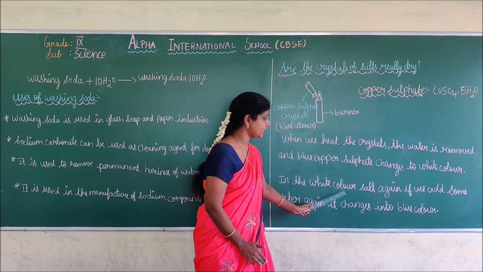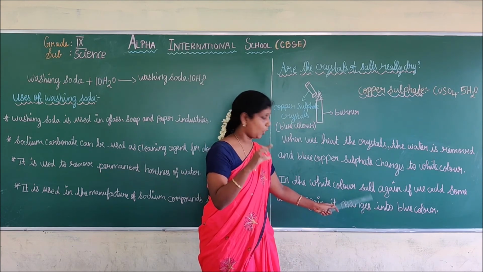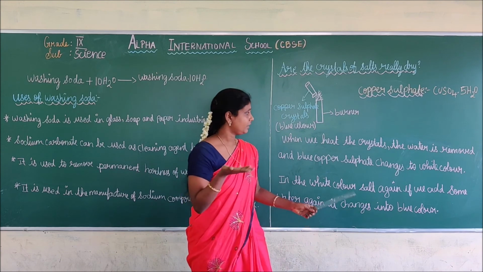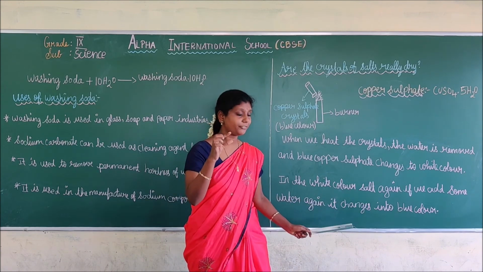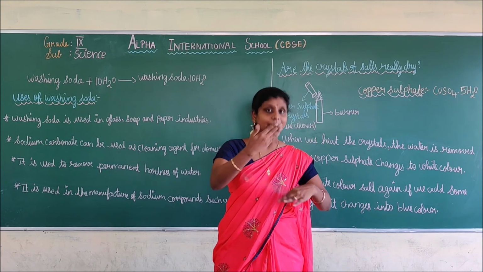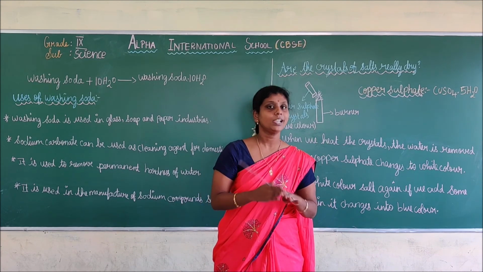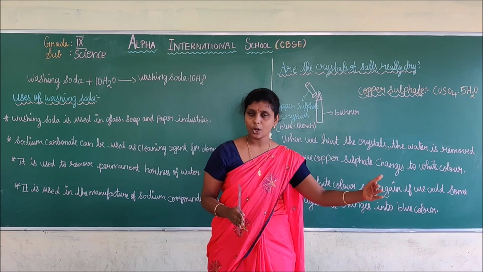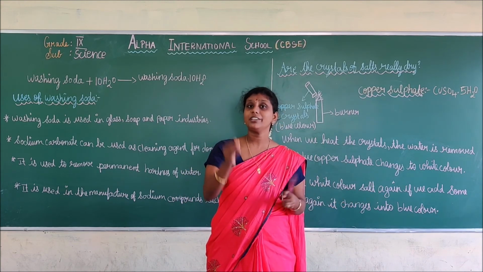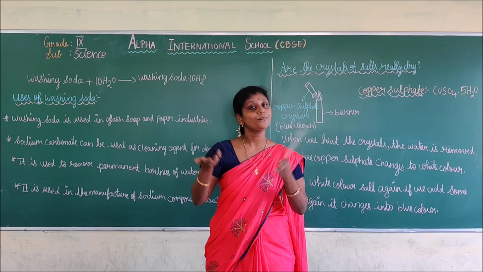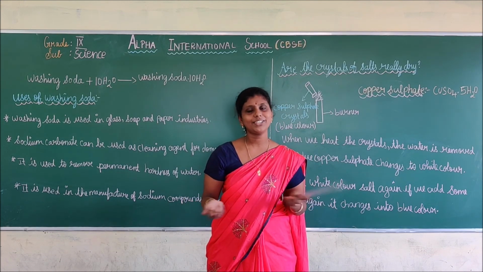Next, if we add some amount of water to that white salt, again the blue color of copper sulfate is retained.